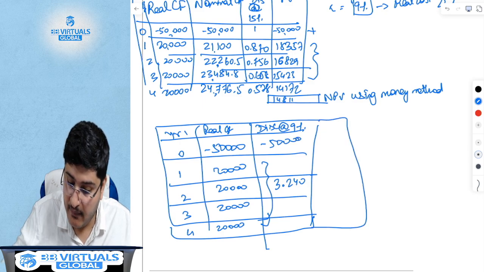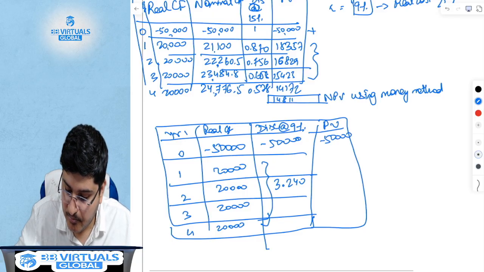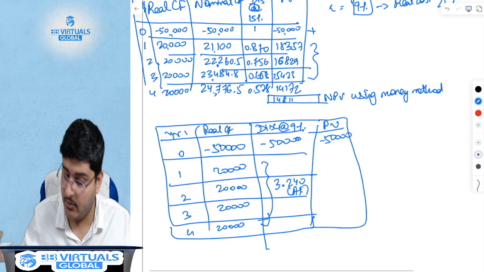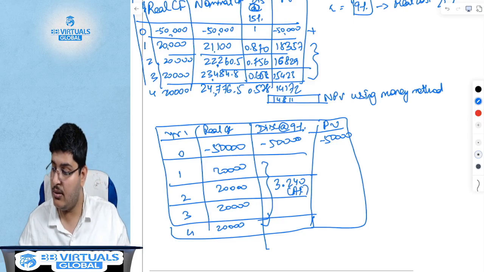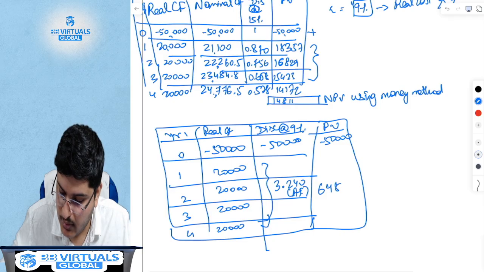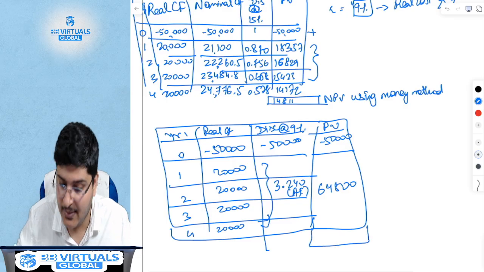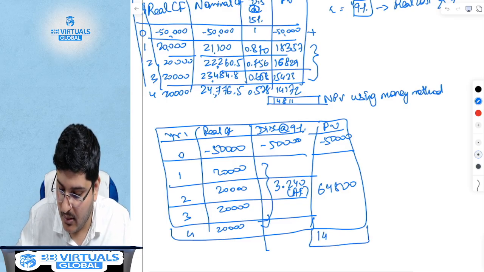What is my present value? My present value is minus 50,000 plus 20,000 into the annuity factor 3.240, which is 64,800. Hence the answer is 14,800.